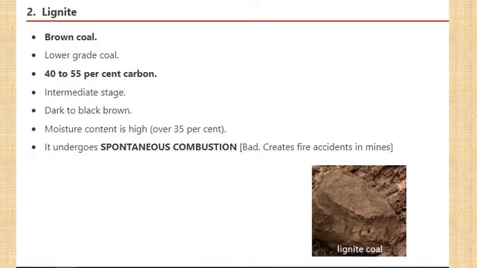Intermediate stage, dark to black, brown. Moisture content is also high, 35%, which means it doesn't burn very well. It undergoes spontaneous combustion, which means it cracks and it doesn't take time to burn. Usually coal takes time to burn. For it to get the fire, it takes time, but it burns spontaneously. So because it burns spontaneously, it is actually having a negative impact. It can cause fire accidents and blasting in mines.